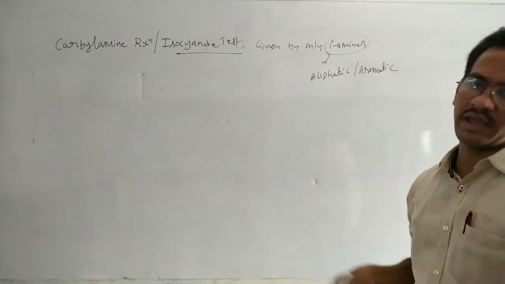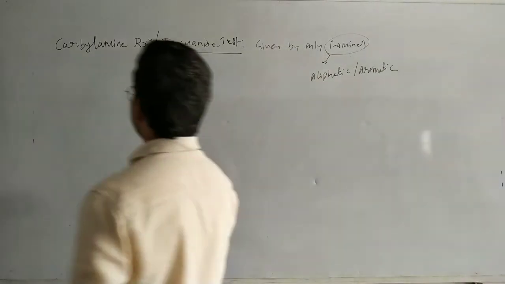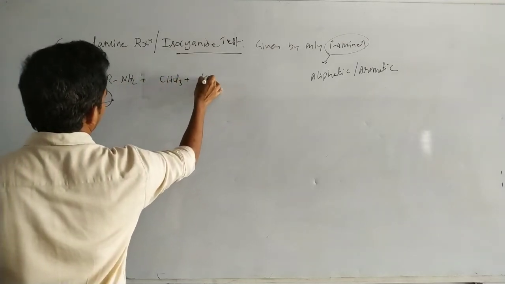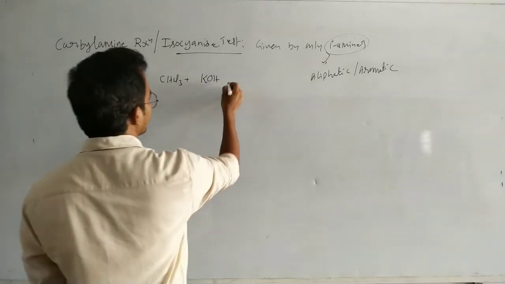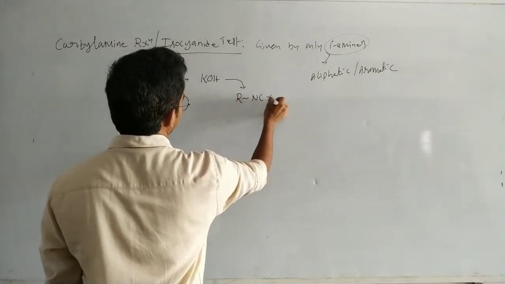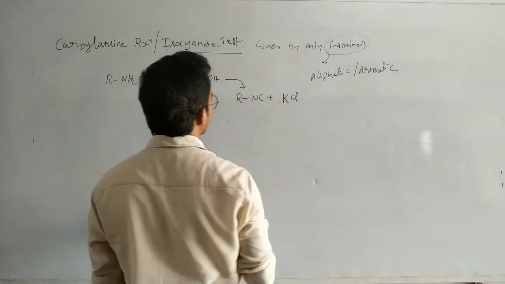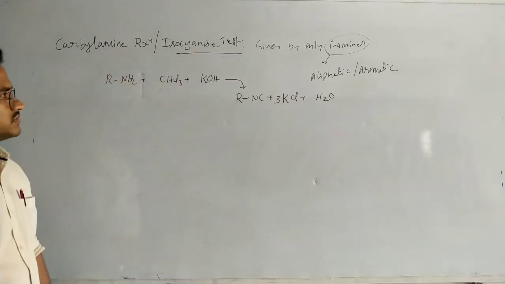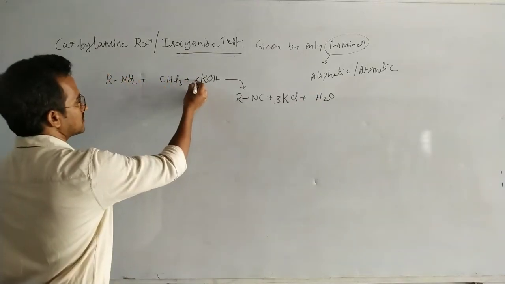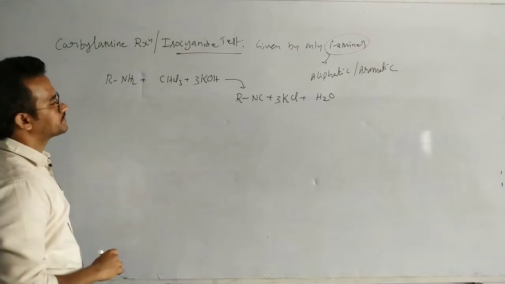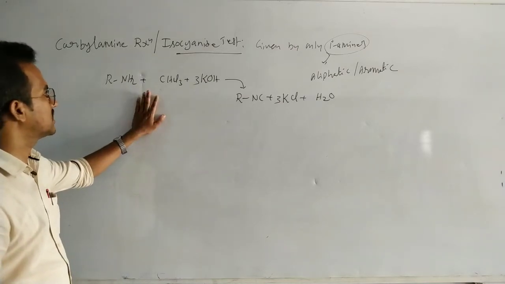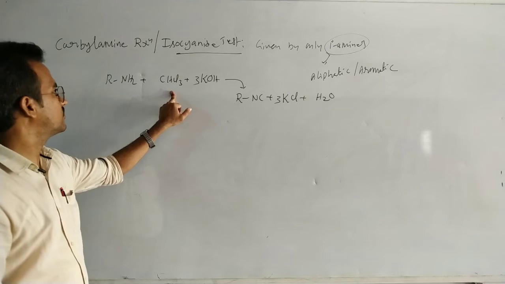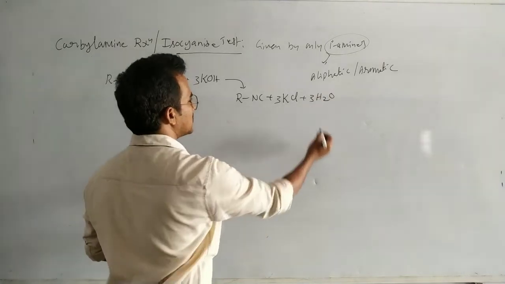That's why it is the isocyanide test, meaning the product is an isocyanide. So in this case, a primary amine on treating with KOH and chloroform gives RNC plus 3 moles of KCl plus 3 H2O.